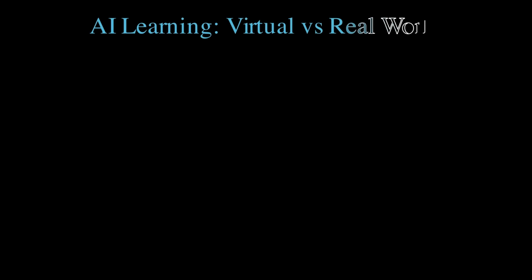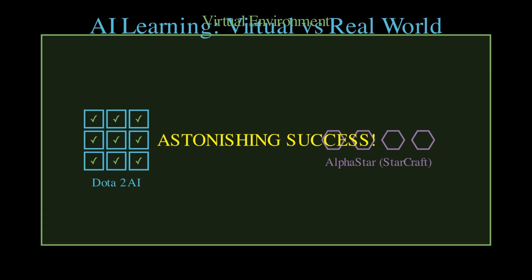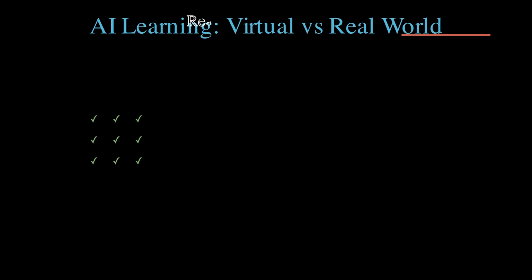These methods work astonishingly well in virtual environments, but they're not perfect. Real-world learning is much harder. Environments are noisy, complex, and expensive to experiment in. That's why many researchers combine reinforcement learning with other techniques like imitation learning, curriculum learning, or even large language models.